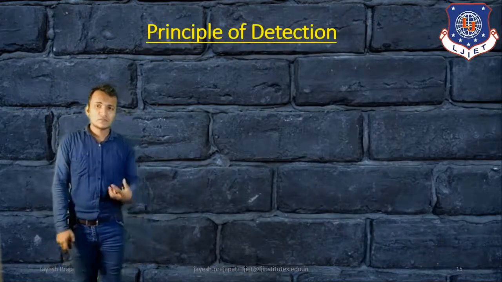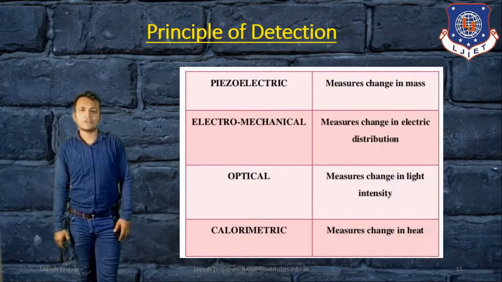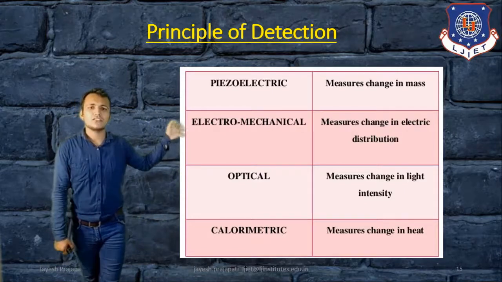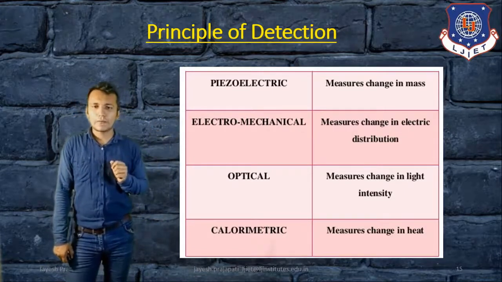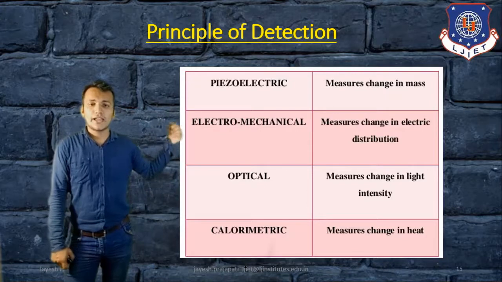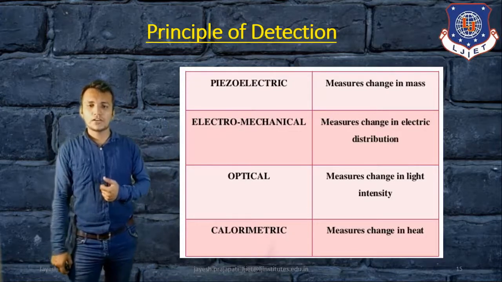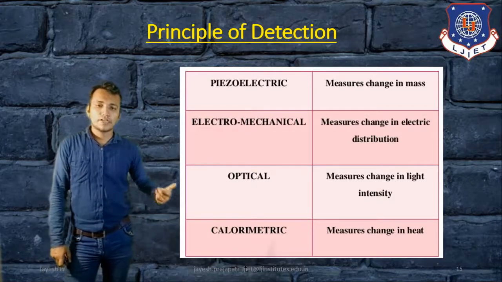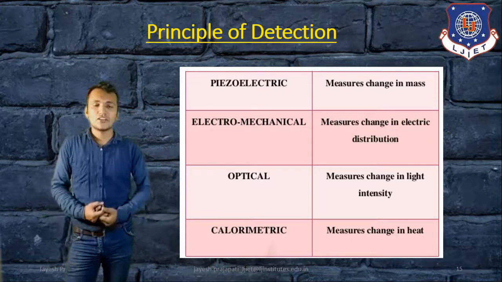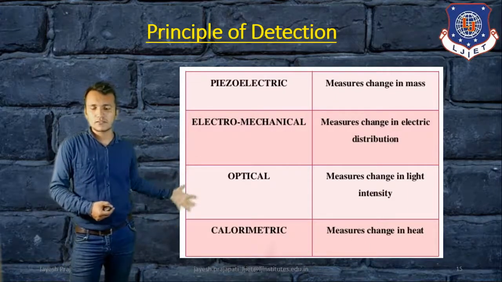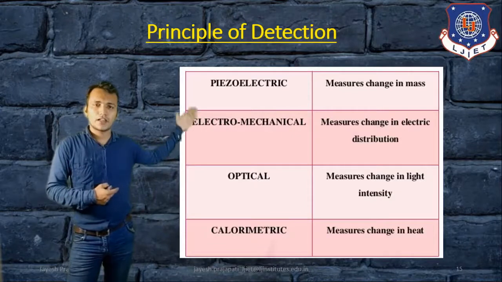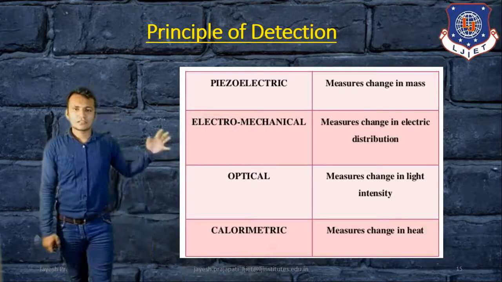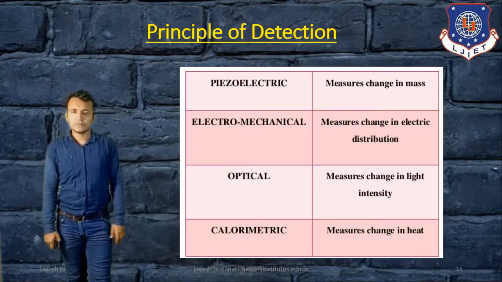Then the principle of detection. How is detection done? Piezoelectric measures the change in mass, electrochemical measures the change in electric distribution, optical measures the change in light intensity, and calorimetric measures the change in heat. So these are the sensors that can measure different criteria like mass, electric intensity, and heat. Those are the principles of detection.